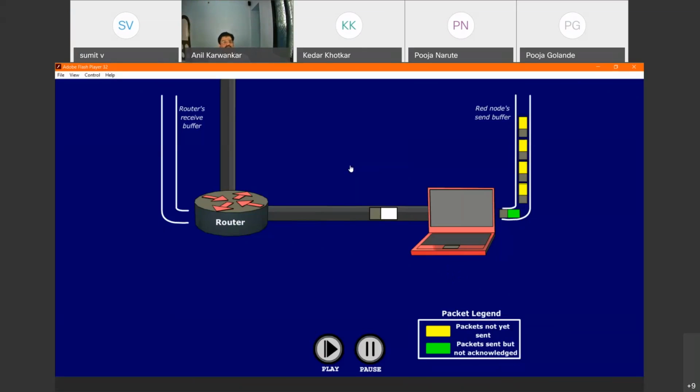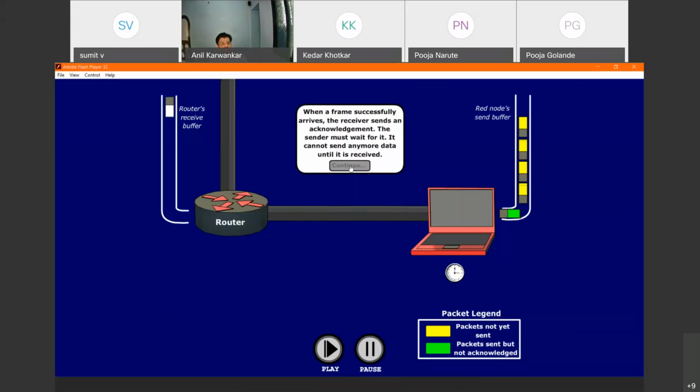Here, the terminal wants to share the information, so the packets or the frames are available. Look at the timer and the frames that are available at the red terminal. The red terminal is connected to the router, which is connected to different other terminals. In this animation, only the unilateral flow of frames from the red terminal to other terminals is shown, and the acknowledgement frames come back from the receiver end to the sender's end.